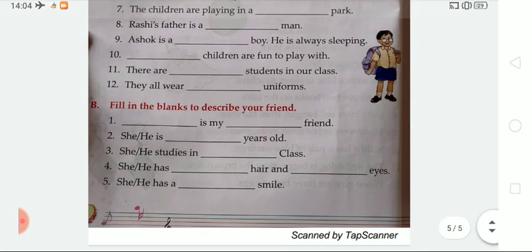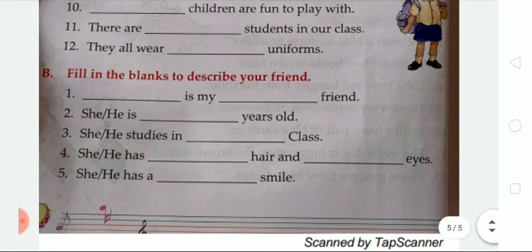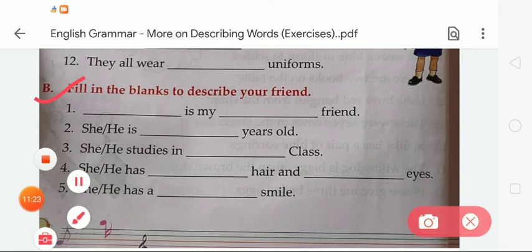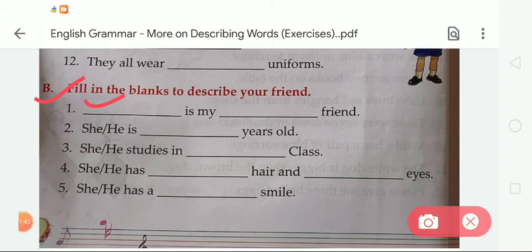Now there is a next exercise. This is the last exercise of this chapter. In this exercise, what will we do? So fill in the blanks to describe your friend. Student, it's a homework for you. You have to do this given exercise. Okay. So in this exercise, you have to describe your friend. Okay. So first of all, what will you write? So in the given blanks, you have to write your friend's name, and after that you have to write here my best friend.